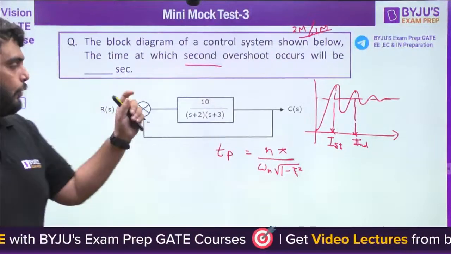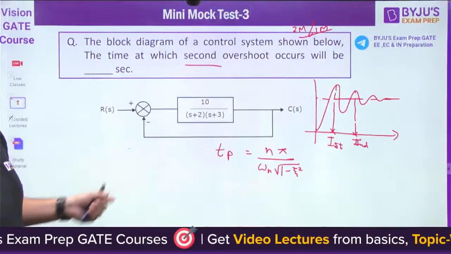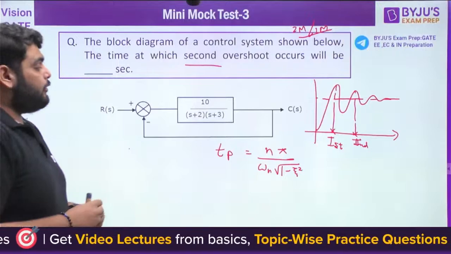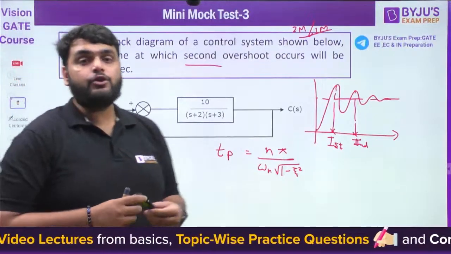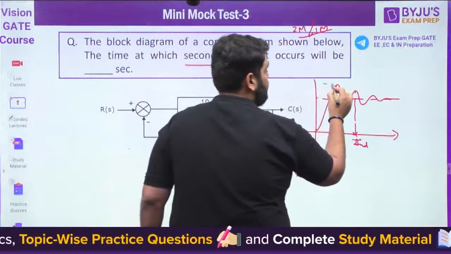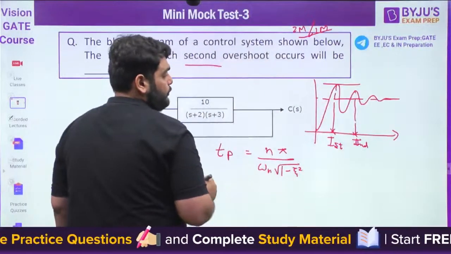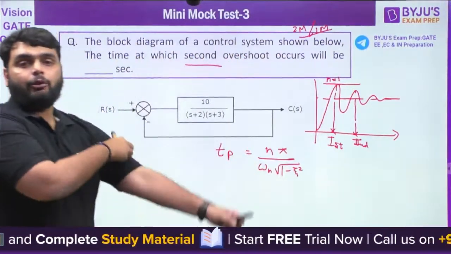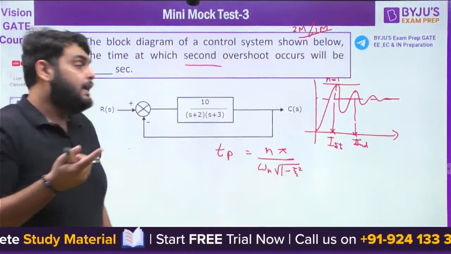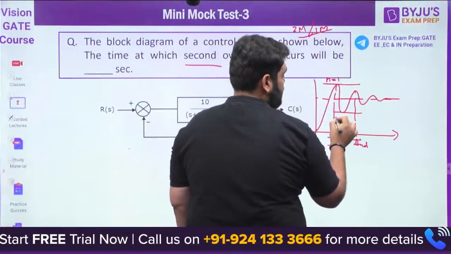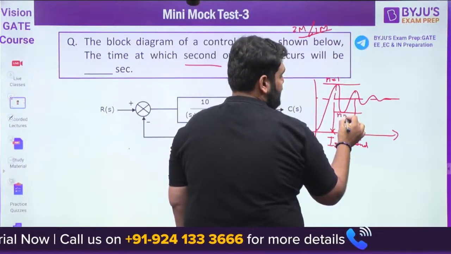Now the question is, what value of n should we put here? When we talk about the first overshoot, we put n equal to 1. If you ask about the first undershoot, then n equals 2.